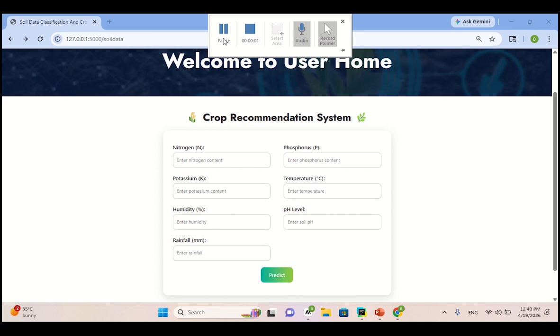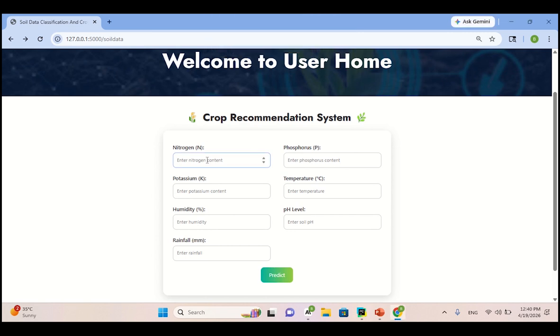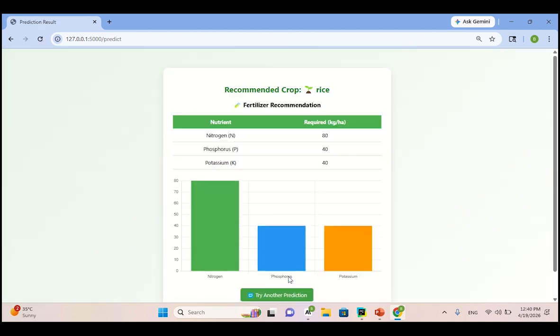This is our second feature, the crop recommendation system. We can get a proper crop recommendation for that particular soil nutrition. We randomly give some values. Nitrogen we give 90, potassium 50, humidity, rainfall we give 22. Rainfall must be in millimeter format. Phosphorus, temperature we give 28. pH value we give 5.